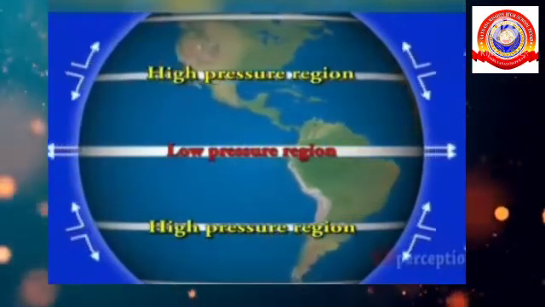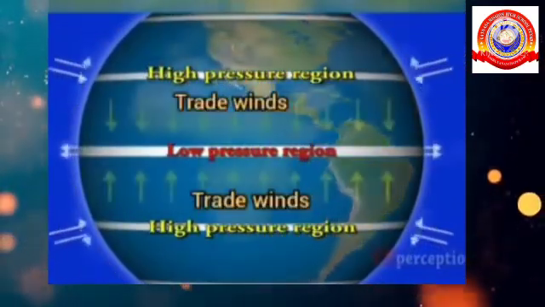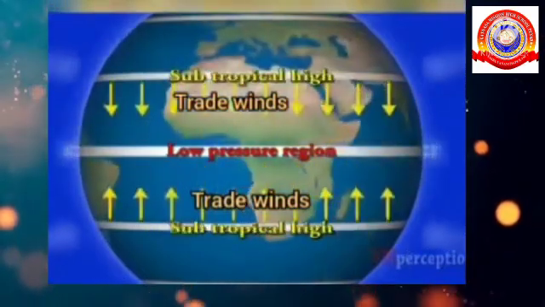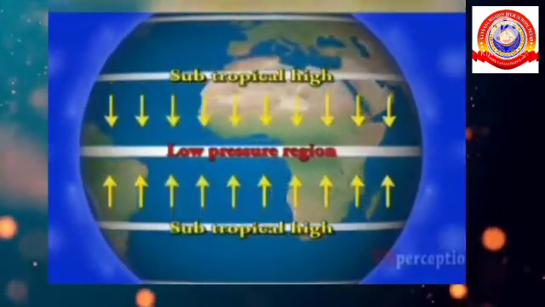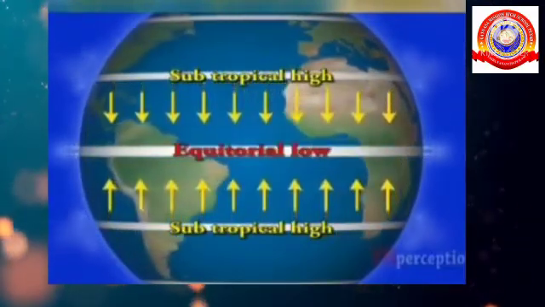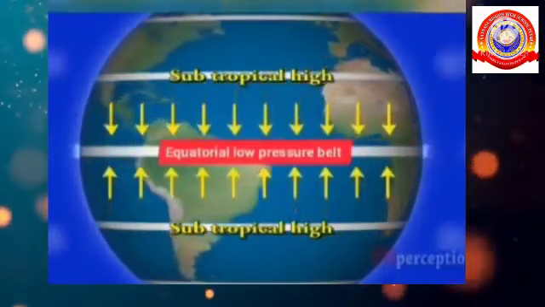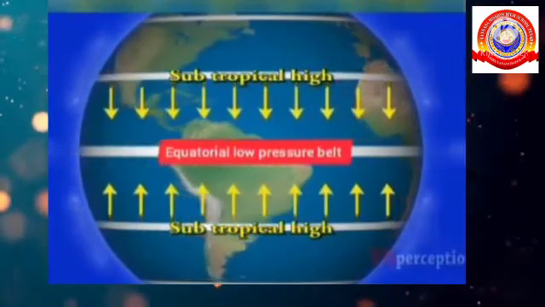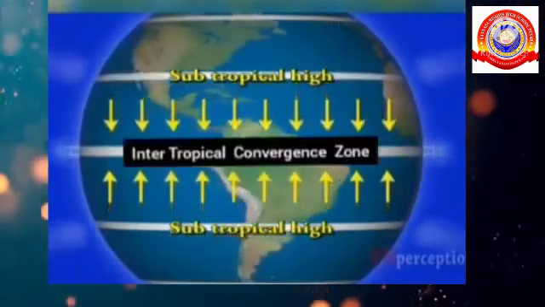As these winds blow from the northeast in the northern hemisphere, they are known as northeast trade winds. The zone where the trade winds from both the hemispheres converge is known as the intertropical convergence zone.